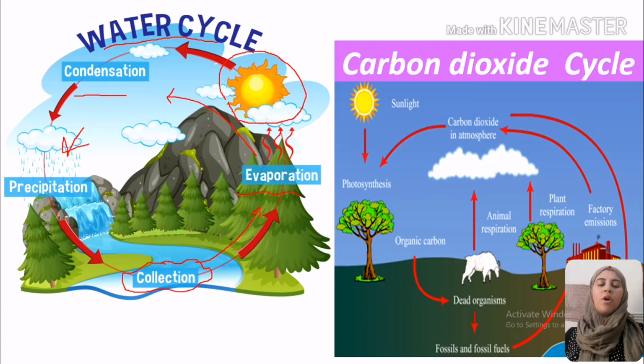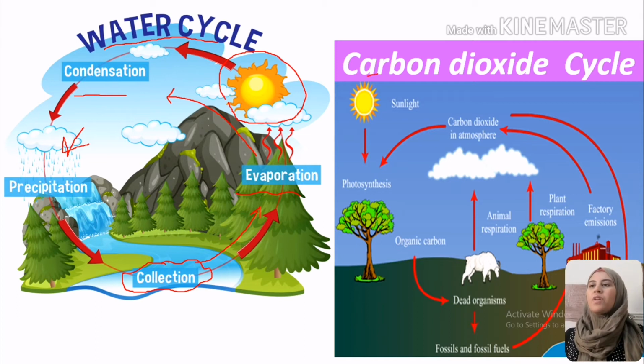The rain will start to redistribute water on the surface of the earth. We will redistribute the water again into rivers, streams, and so on. So these are the main points in the water cycle.